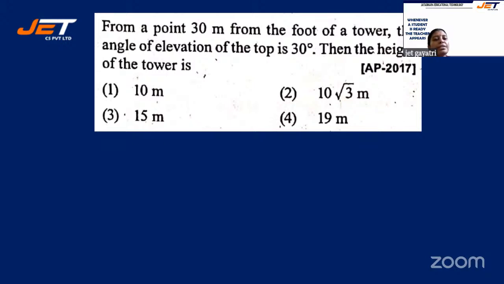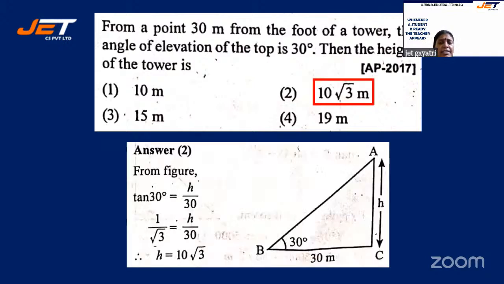From a point 30 meter from the foot of a tower, the angle of elevation of the top is 30°. Then the height of the tower is dash. Four options are given: 10 meter, 10 root 3 meter, 15 meter, and 19 meter. All right, let's see the answer.